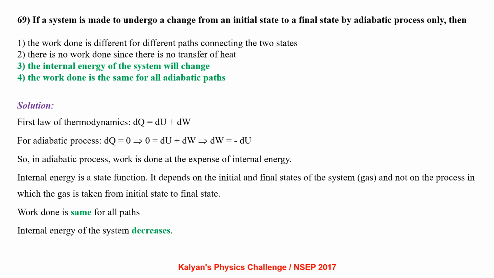Applying the first law of thermodynamics, dQ equal to dU plus dW. For adiabatic process, dQ is 0, so 0 equal to dU plus dW, which gives dW equal to minus dU. So in adiabatic process, work is done at the expense of internal energy. Internal energy is a state function. It depends on the initial and final states of the system and not on the process in which the gas is taken from initial state to final state. So work done is the same for all the paths. Internal energy of the system decreases. So 3 and 4 are correct options.